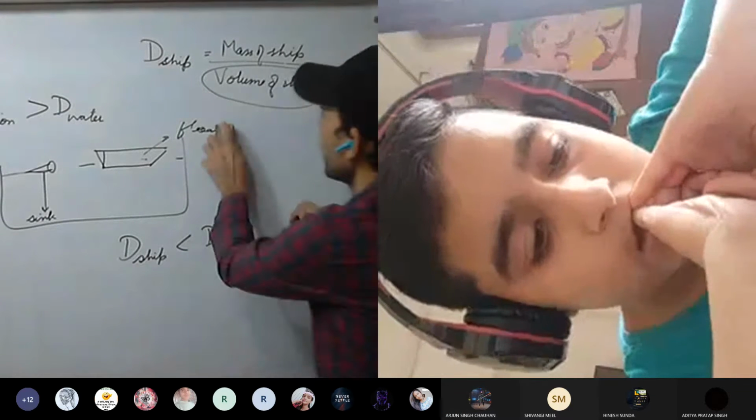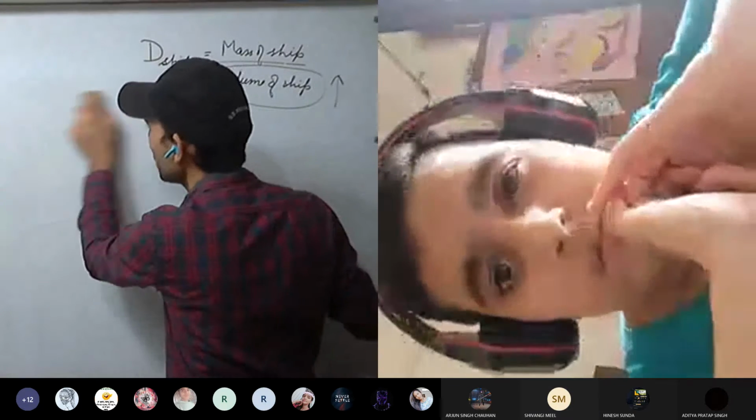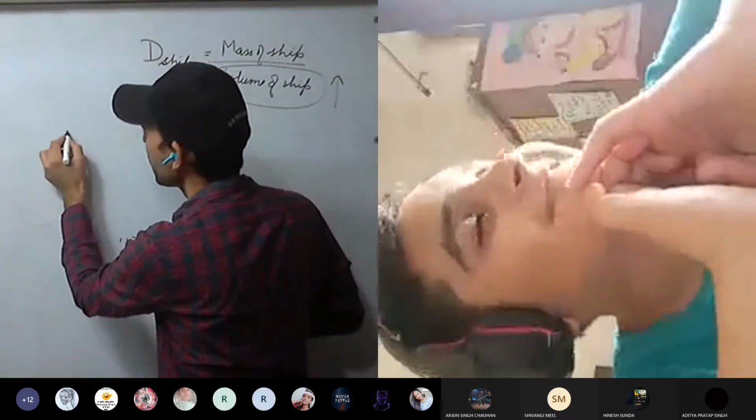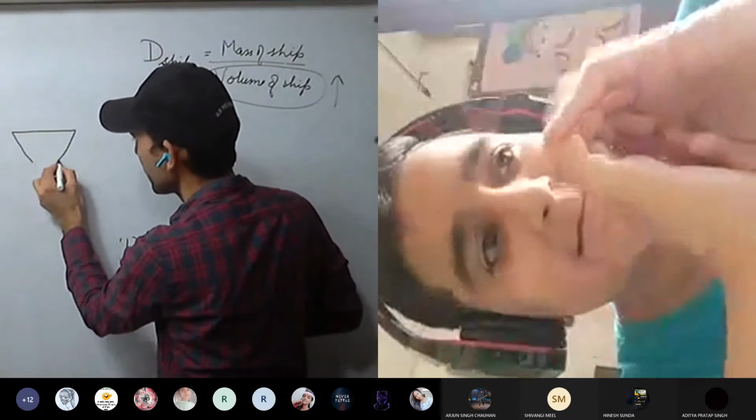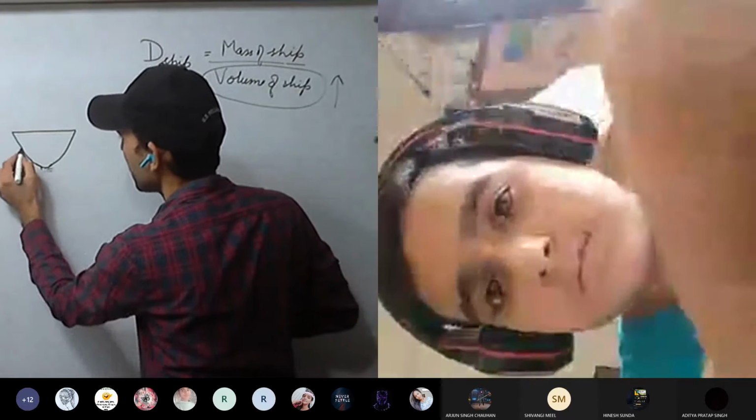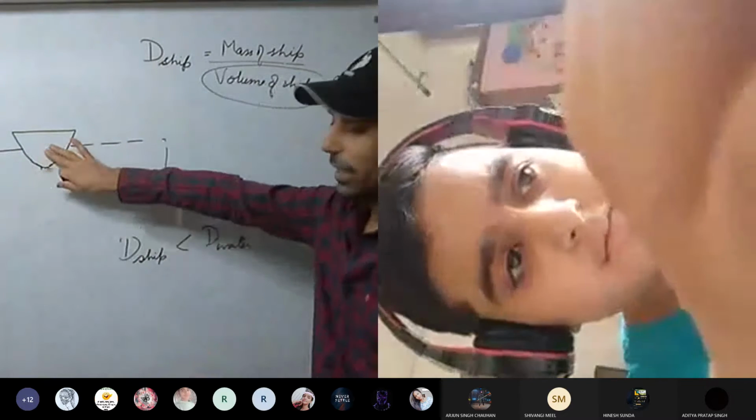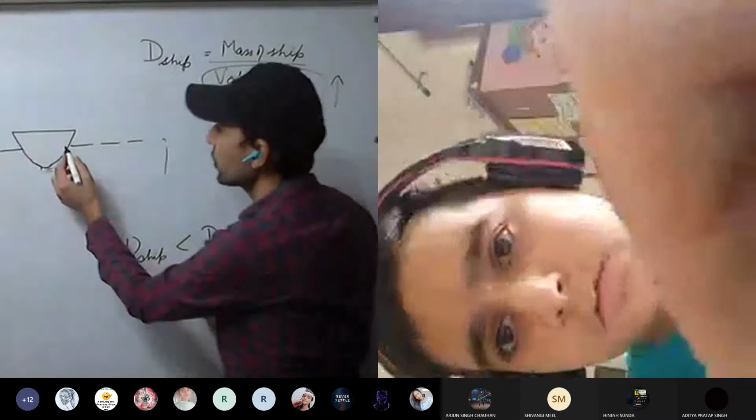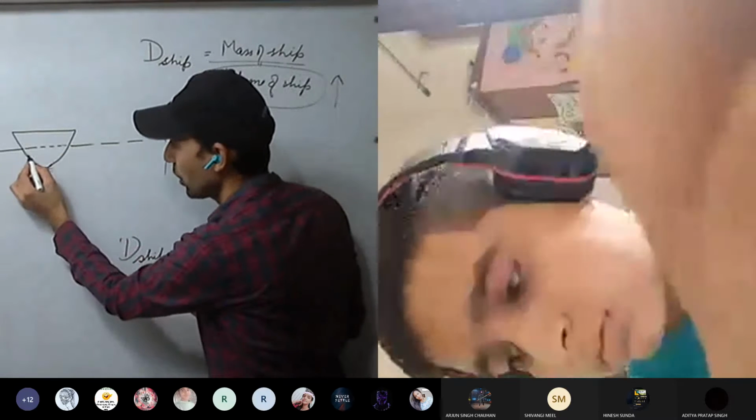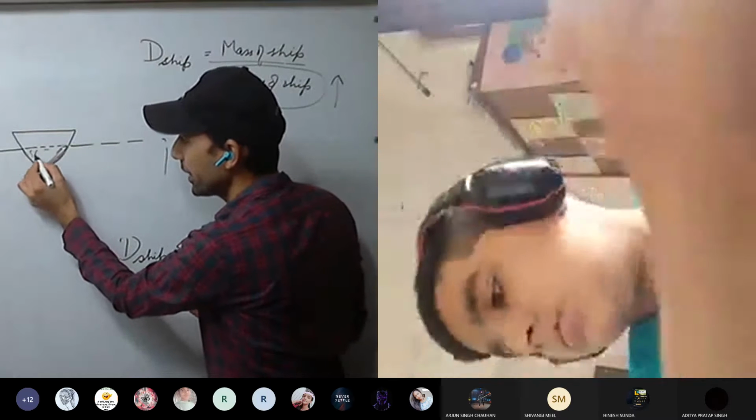Now see here, we are going to cut the ship. From the front, you will see the ship like this, and this is the water level. Now see here, the volume of the ship, how are we going to take it? This volume we are going to take. So this is iron, and this is hollow from inside.